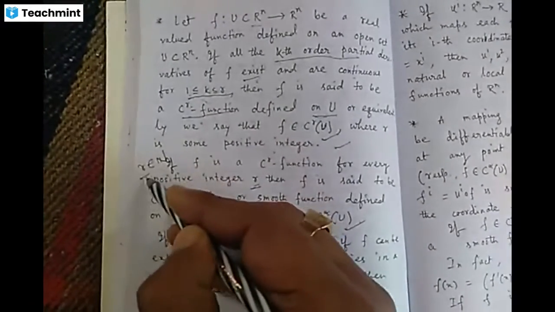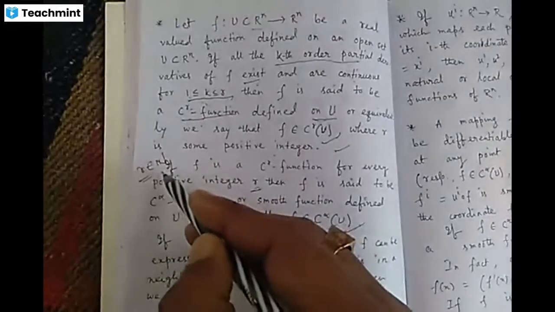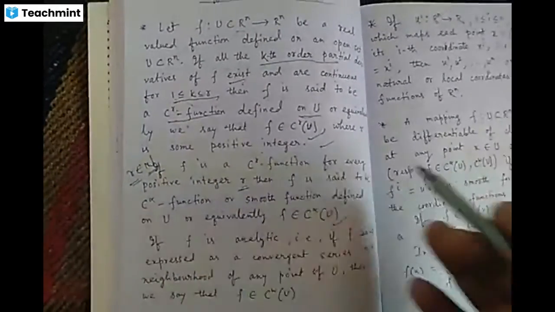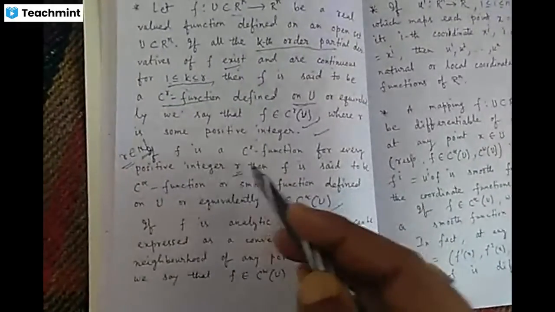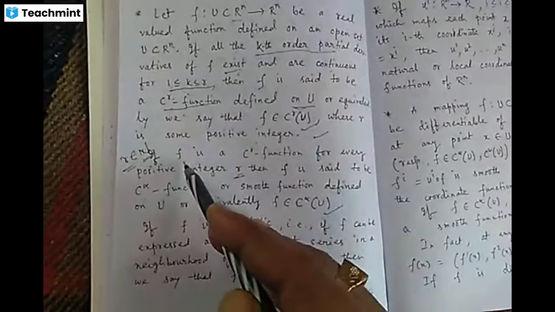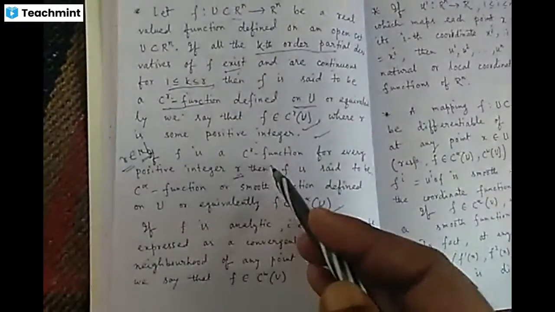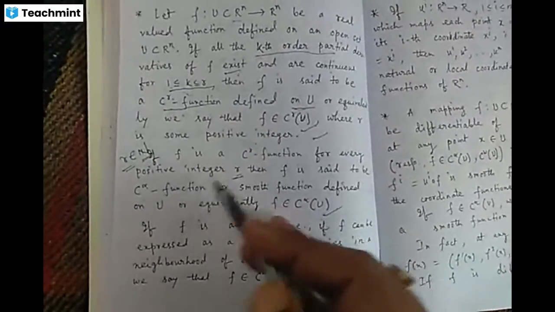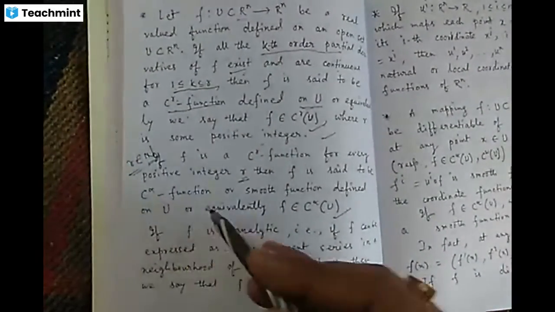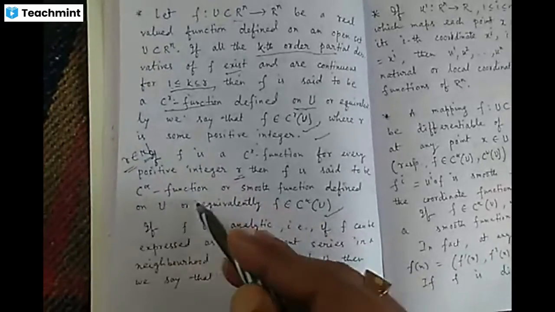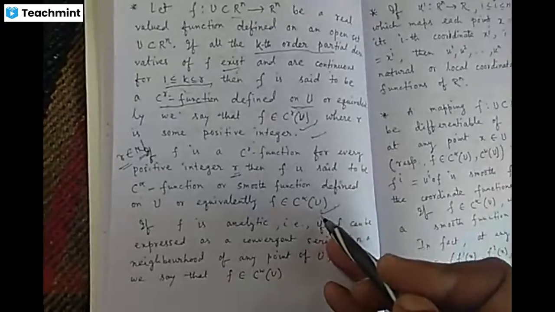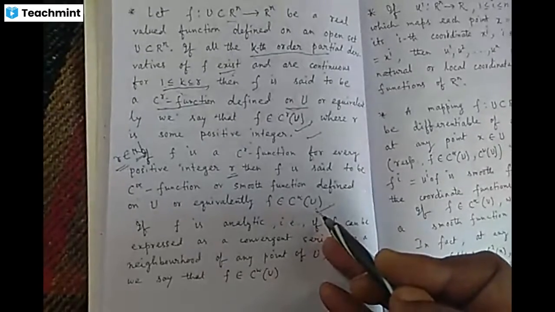So r can be any positive integer, any number from the natural numbers, so it can be infinity also. That's why, if f is a C^r function for every r belonging to the natural numbers, then f is a C^∞ smooth function, and f belongs to C^∞(U).